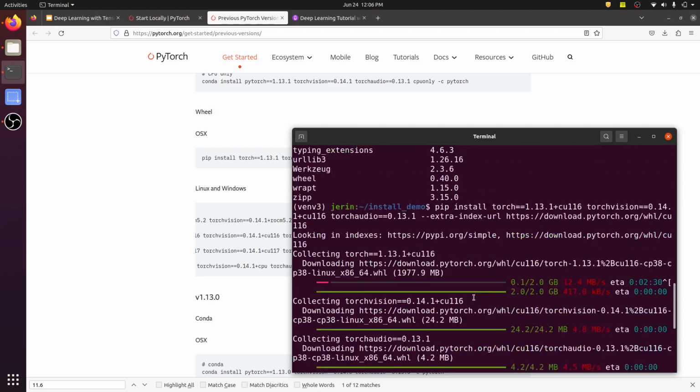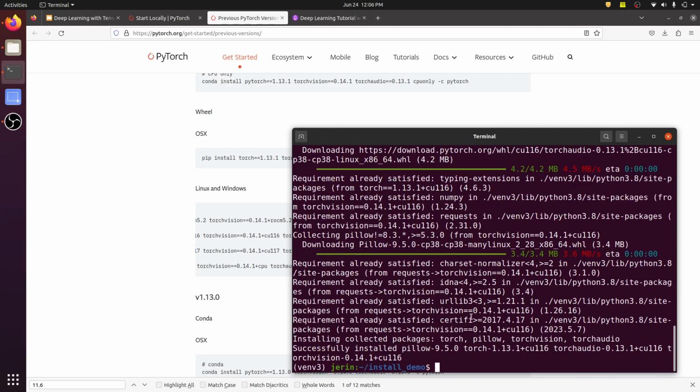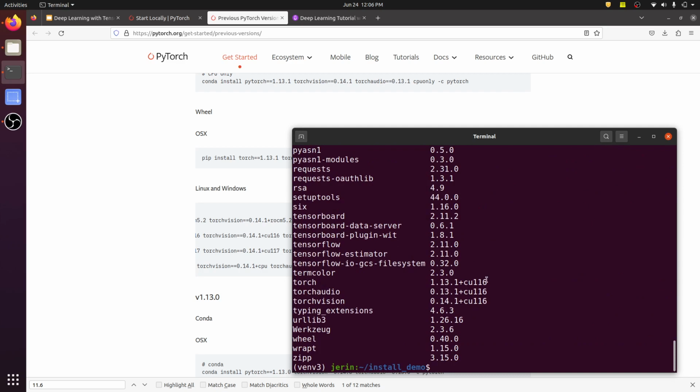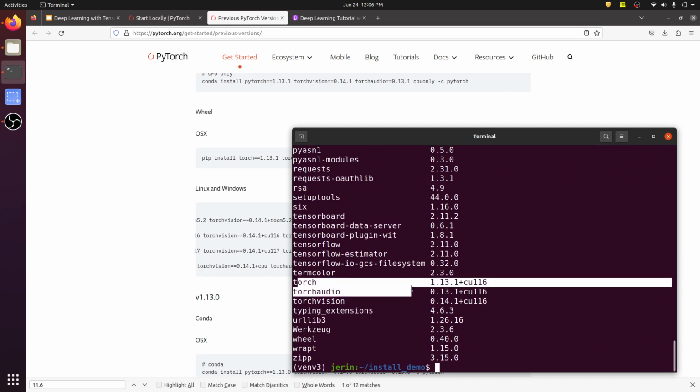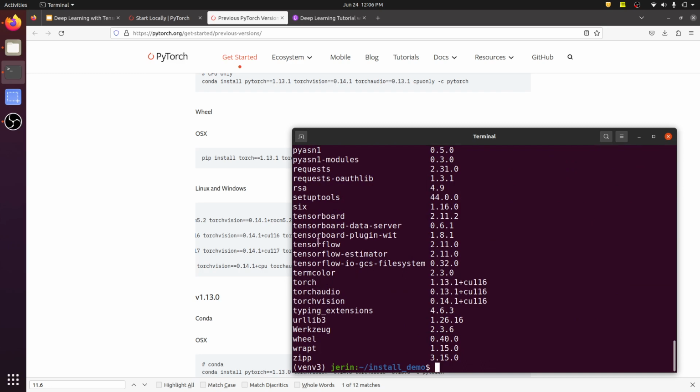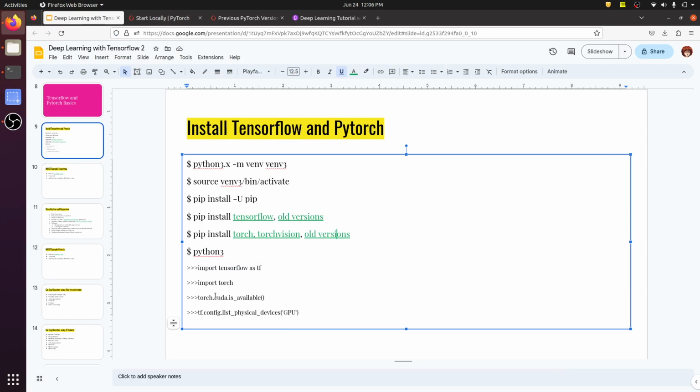Alright, so installing PyTorch is over. Now let's see the quick list. Okay, we have Torch 1.13.1 with support of CUDA 11.6 and TensorFlow 2.11.0. Okay, now let's check if Torch is installed properly.